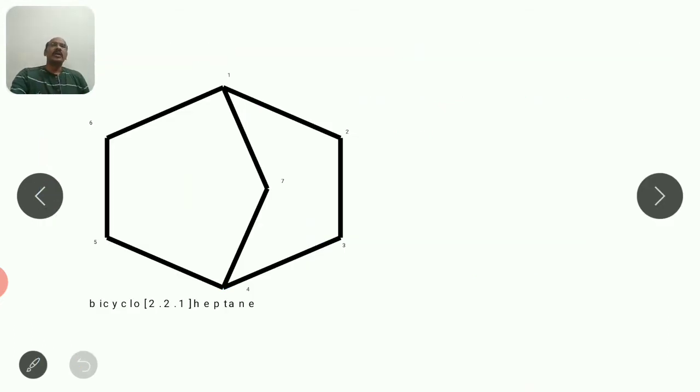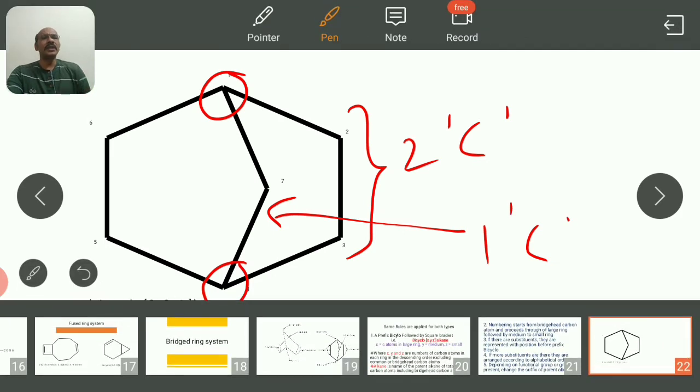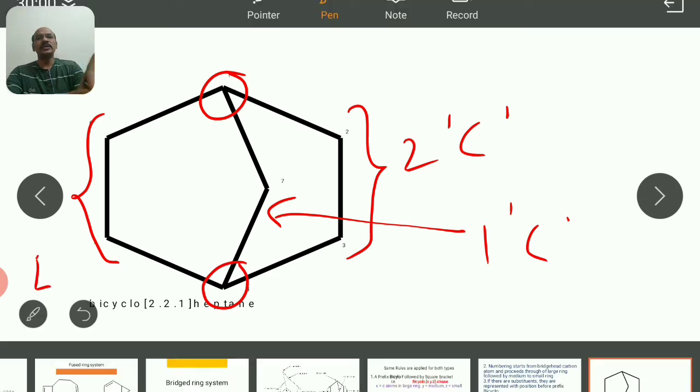So here, see, a structure is given, the name is also there, numbers are also there, but we will try to identify the different types of carbon atoms. First, always go to the bridgehead carbon atom. Now this is a bridgehead carbon atom, and 3 carbons originate from that center. Then 3 bridges are there. Here it is a bridge of 2 carbon atoms. Now this is a 1 carbon atom bridge, and here this will again be a 2 carbon atom bridge.